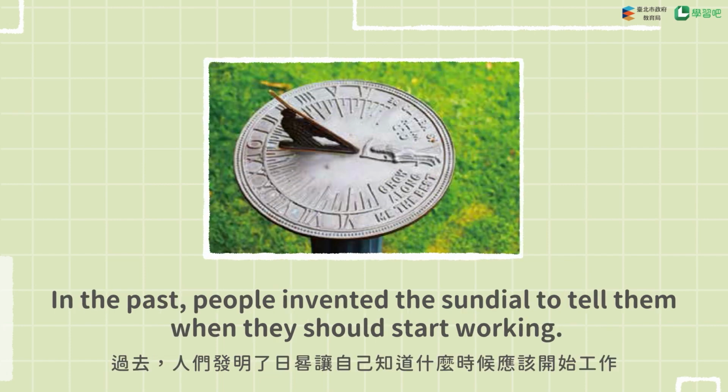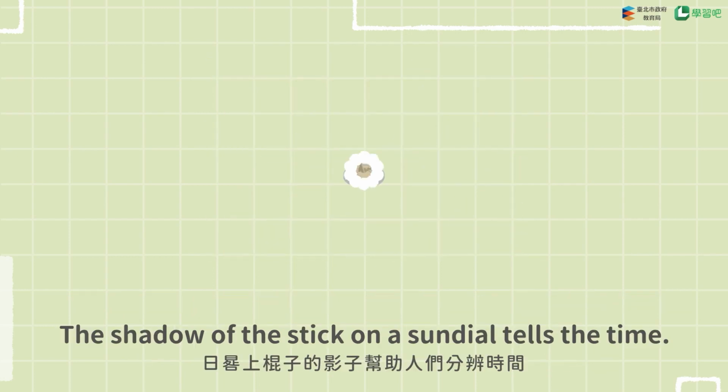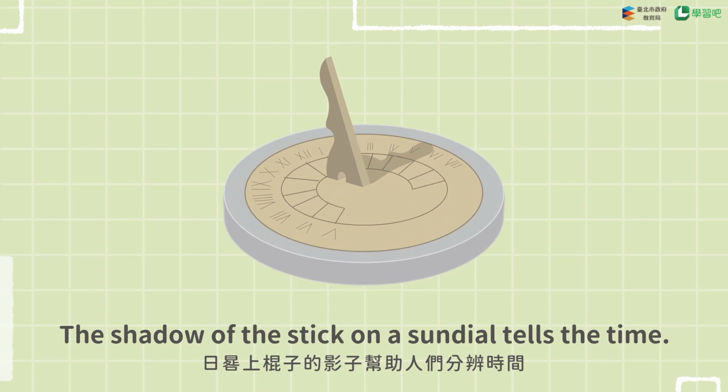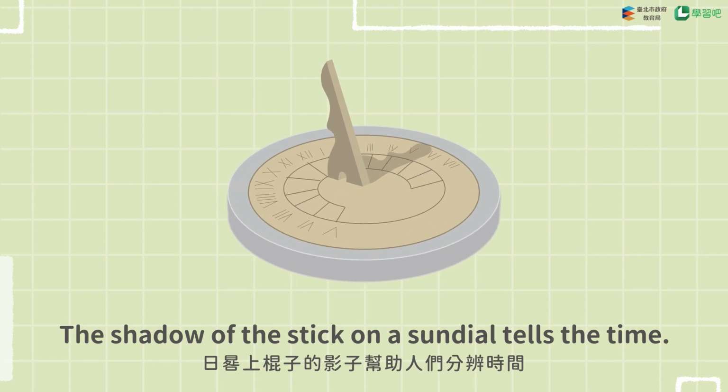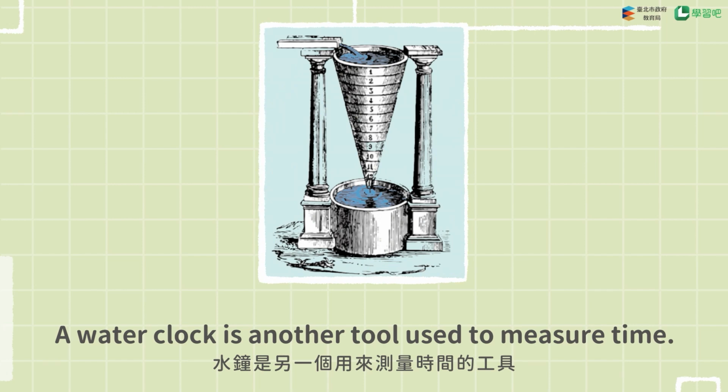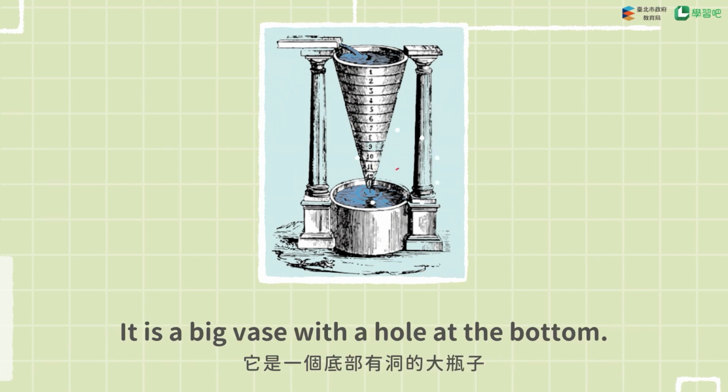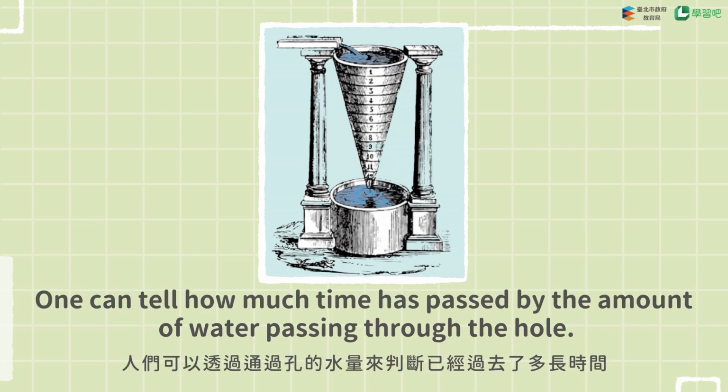In the past, people invented the sundial to tell them when they should start working. The shadow of the stick on a sundial tells the time. A water clock is another tool used to measure time. It is a big vase with a hole at the bottom. One can tell how much time has passed by the amount of water passing through the hole.